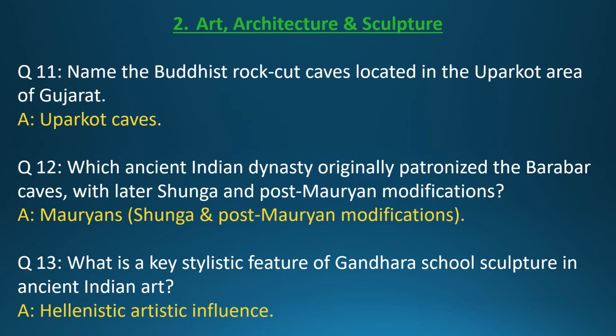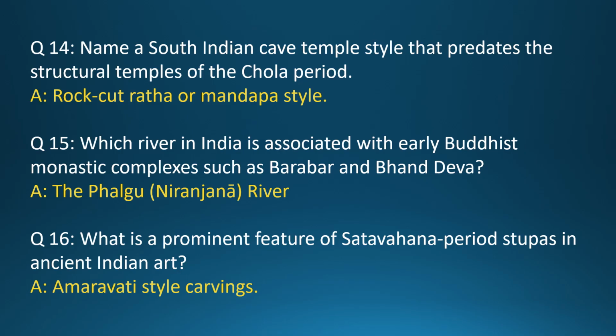Answer: Uprakot Caves. Question 12. Which ancient Indian dynasty originally patronized the Barabar caves, with later Shunga and post-Mauryan modifications? Answer: Mauryans, with Shunga and post-Mauryan modifications. Question 13. What is a key stylistic feature of Gandhar school sculpture in ancient Indian art? Answer: Hellenistic artistic influence.